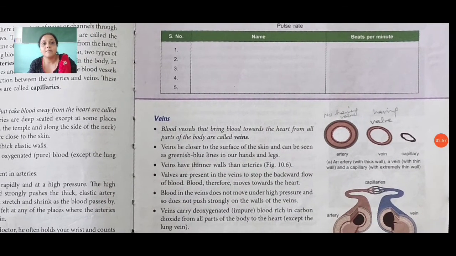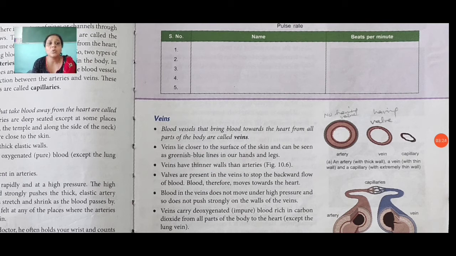Okay, then veins. Veins are blood vessels that bring blood towards the heart from all parts of the body. Earlier we learned that arteries take blood from the heart, but the veins take blood towards the heart from all parts of the body.